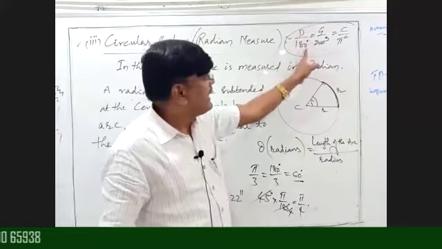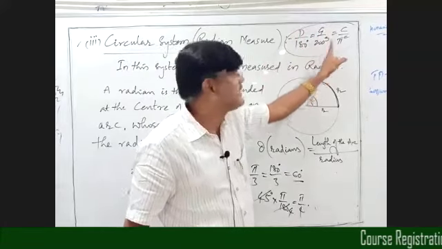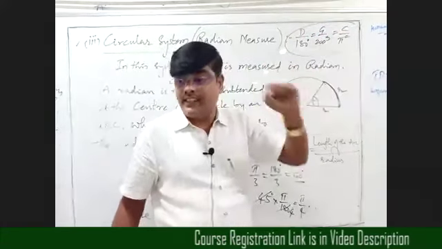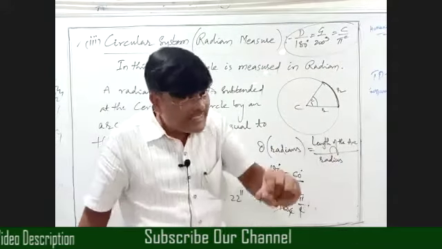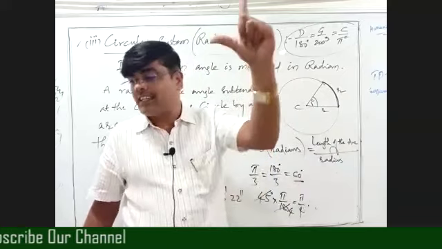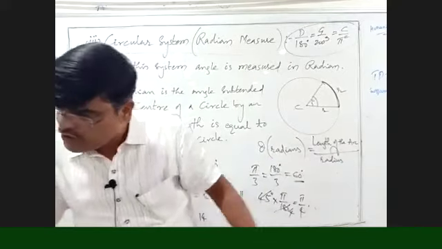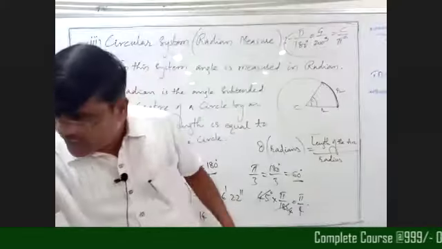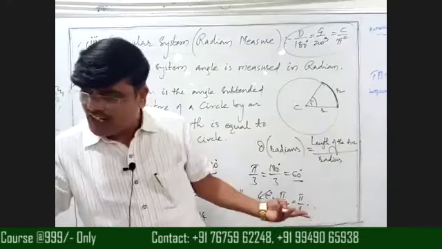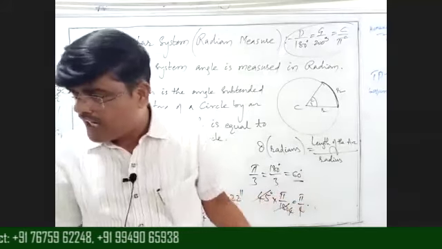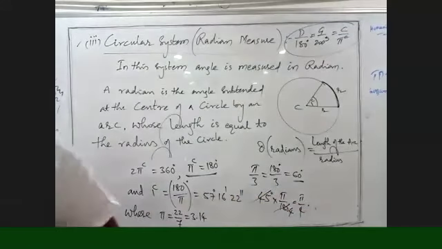D by 180 equals G by 200 equals C by pi. This is known as the relation between the hexagesimal, centesimal and circular systems. Beta, you can write it like that also: 180 by D, 200 by G, pi by C. Okay, Akshara, clear? Any doubts, beta?